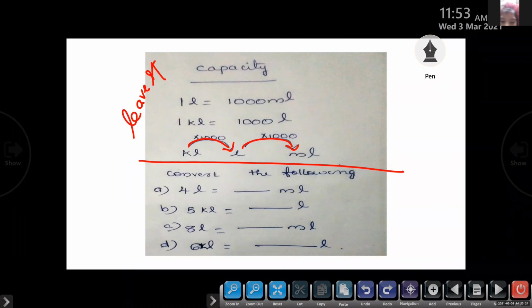Leave space and please write the heading. Convert the following, and write these questions first. A, B, C, D. Convert the following.